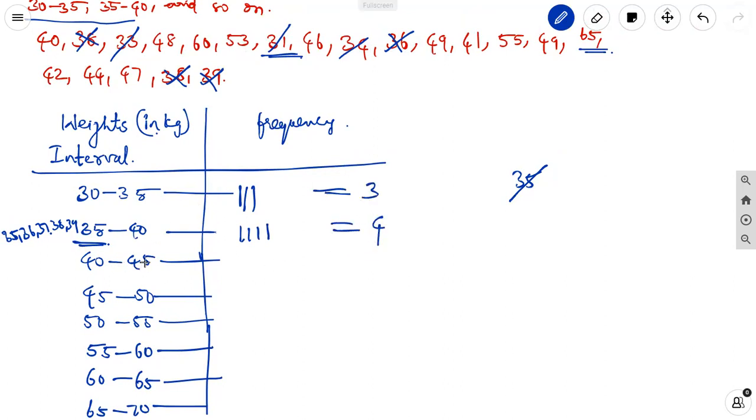Next, 40 to 45: 1, 2, 3, 4. Next, 45 to 50: 1, 2, 3, 4, 5.